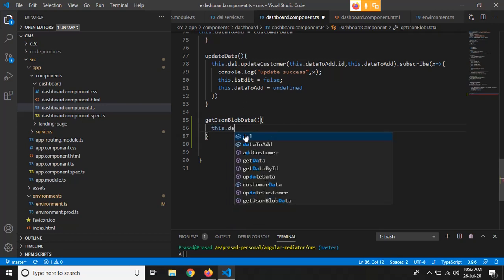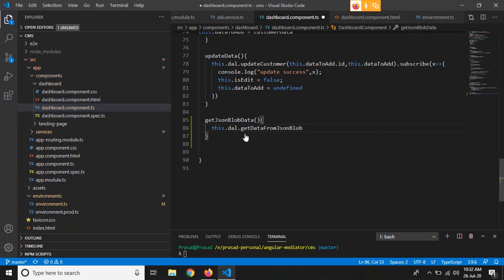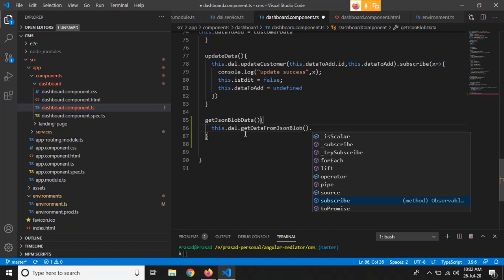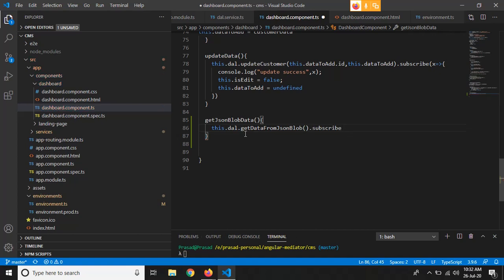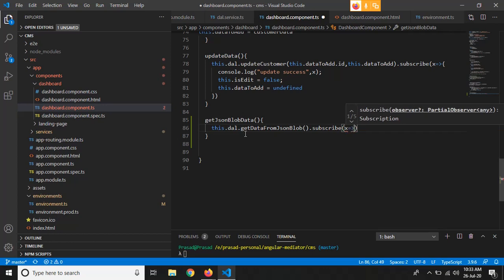So this.dial dot, we have written a function to get data from JSON blob. Now we have defined this function as observable in our service, so we want to subscribe to that function, right? We will get the data into x. You can name this x anything you want, this is just a variable.